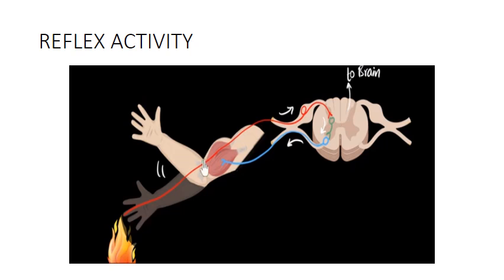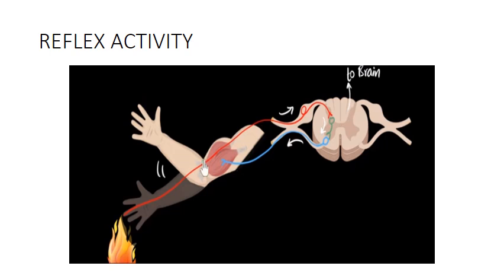So a reflex response is defined as an involuntary response that occurs without our consciousness, and it is produced as a result of peripheral nerve stimulation, and it is a protective activity.